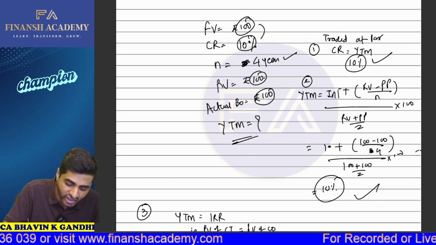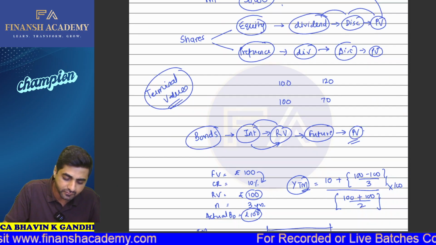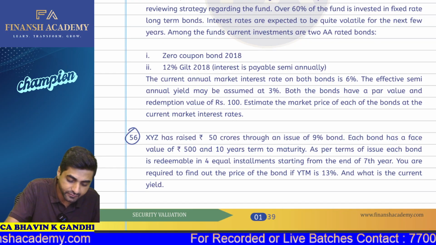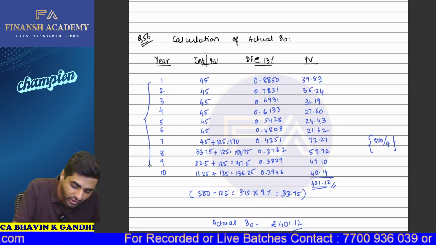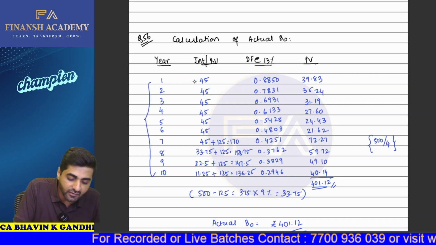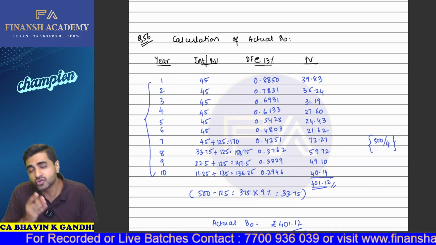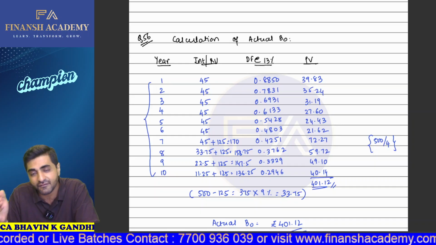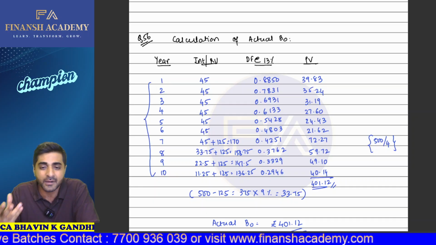So as you can check, for this particular question, we have year 1 to year 10, and of course the first redemption is happening at the end of the 7th year. So usually how do we calculate the value of the bond? We simply take the interest, multiply it by the PVF, add the redemption value multiplied by the discounting factor, and we get the present value.